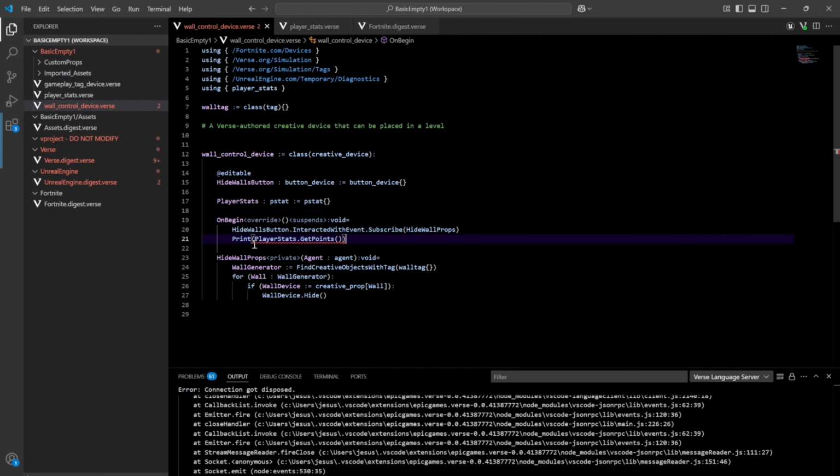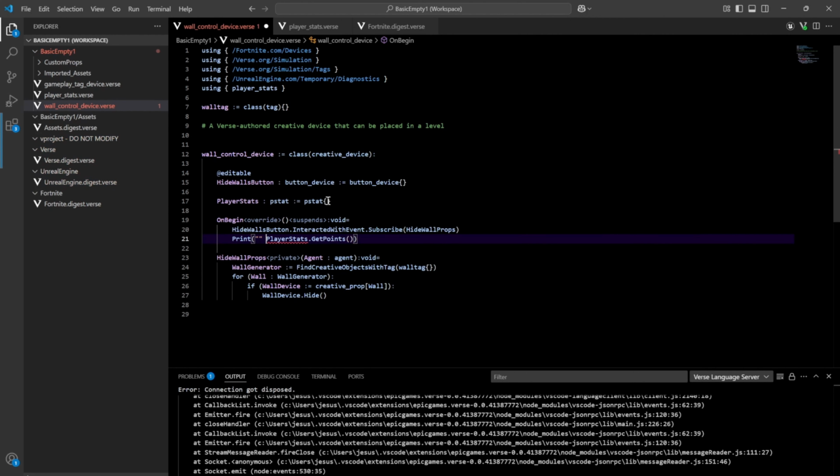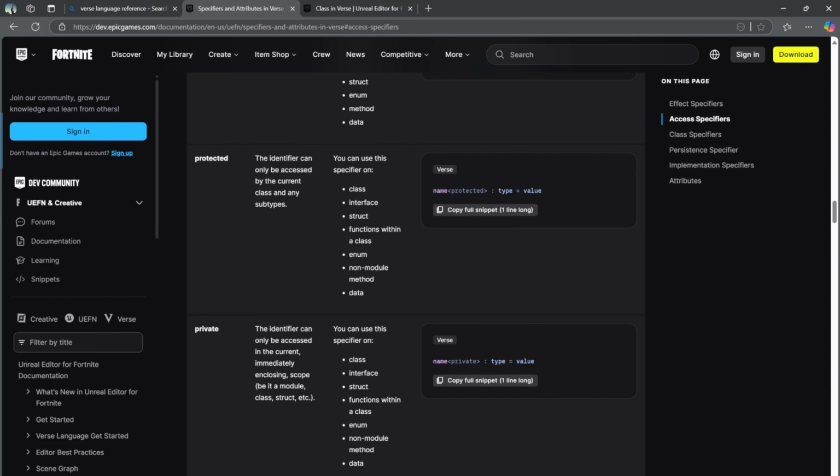Oh, okay. So I'm using print in a weird way. That is fine. Something like that. Oh yeah, how do you do string interpolation in this? Okay, so I'm going to look up here real quick.